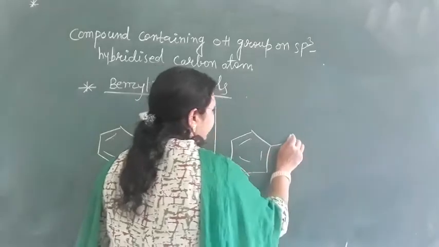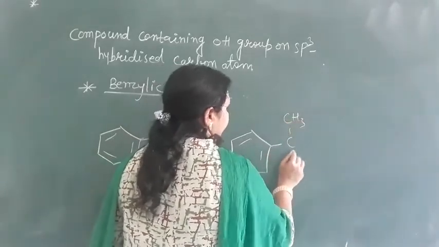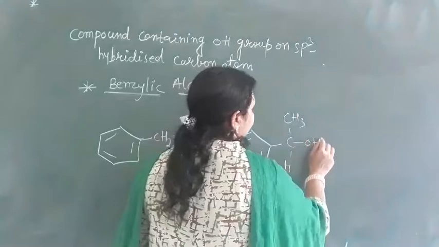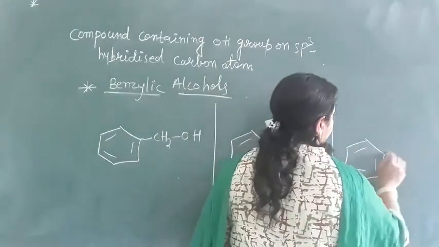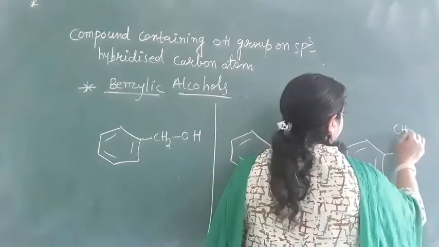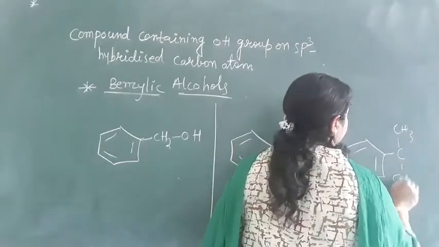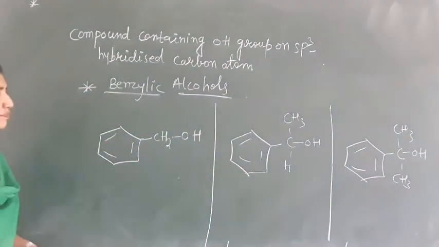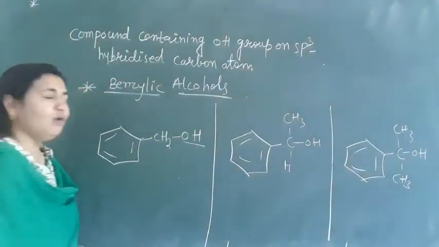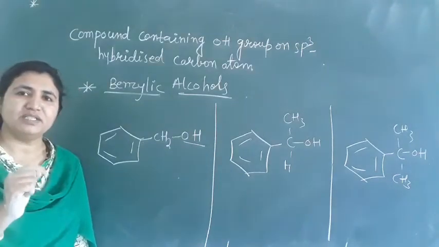Okay. And here we have OH group. Now, what is this one? OH group. One OH group means it is monohydric.